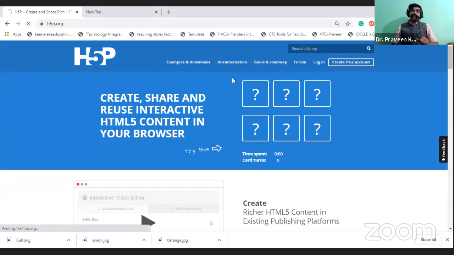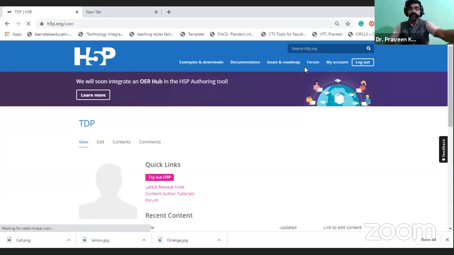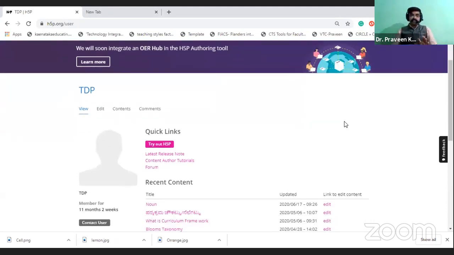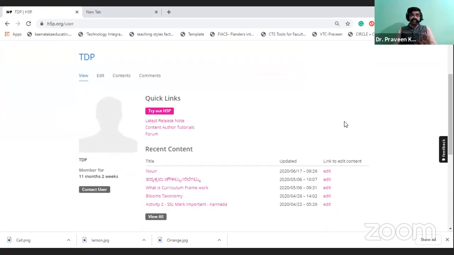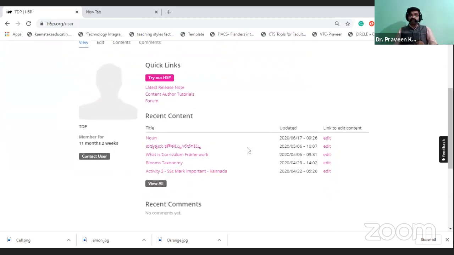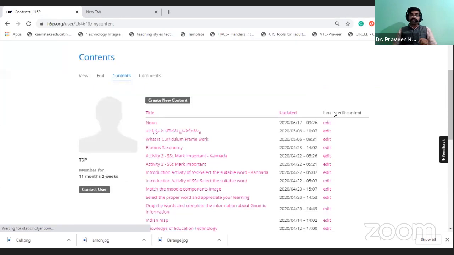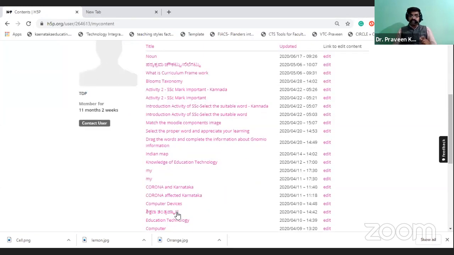Now I am already in H5P, so I am going directly to login. It will directly allow me to enter the first screen of H5P. This is just a first demonstration, and I am not going to create anything now. First I want to show how it works. For that I have already created some content. Based on that content, we will talk about how it is very useful. You can add regional languages also in H5P. There is no restriction for this.